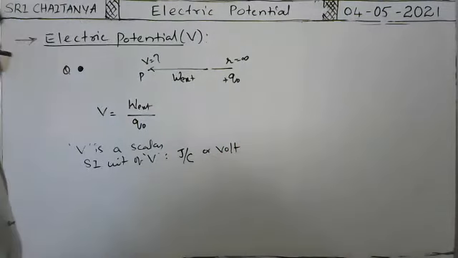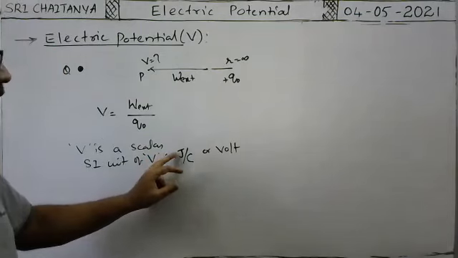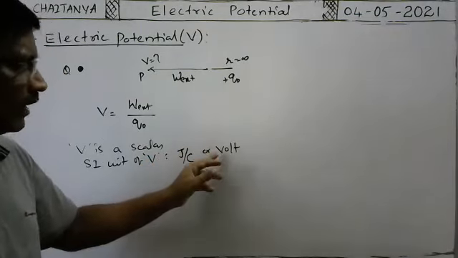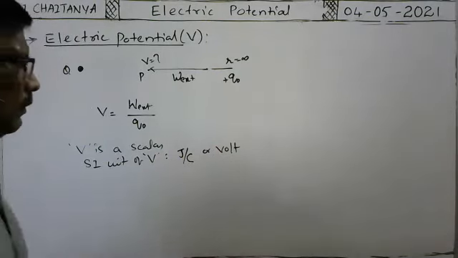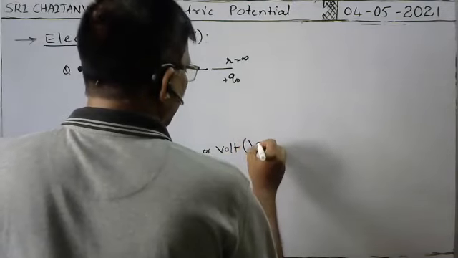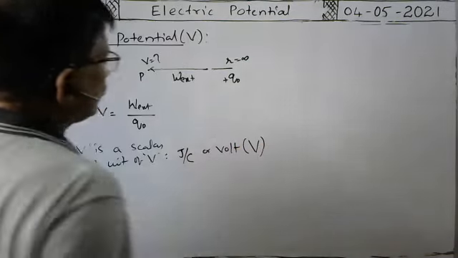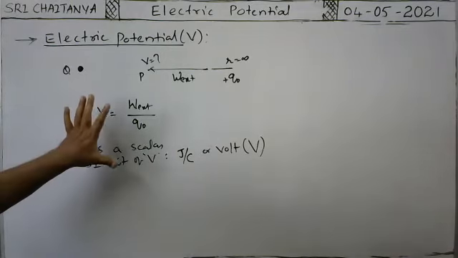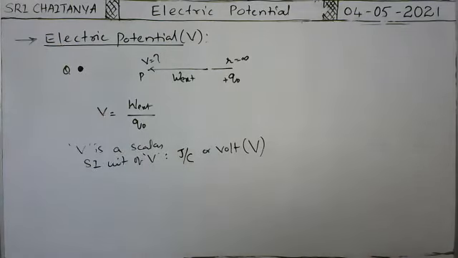This unit, joule per coulomb, was given the name volt after the scientist Volta. That's why while writing the abbreviation we write capital V. Joule per coulomb, or volt. It is the general definition for the electric potential.